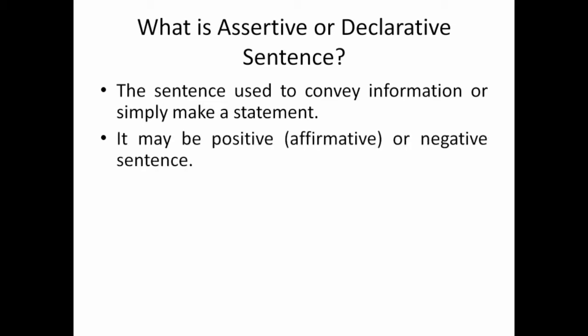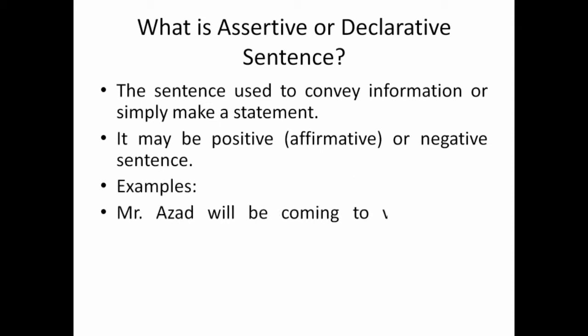So assertive sentence may be positive, that is affirmative, or negative. Both can be an assertive or declarative sentence. So we can say that assertive sentence can be positive or negative. Here the one thing to be noted, that positive is also termed as affirmative sentence. So example will make your point more clear.